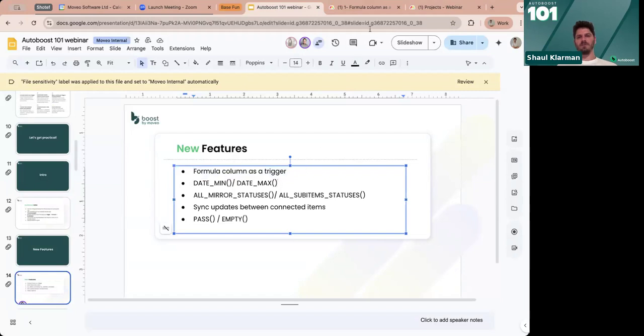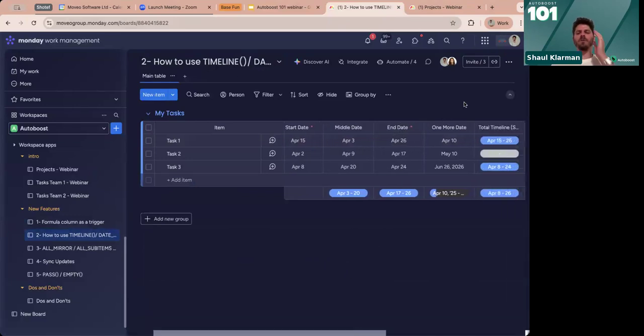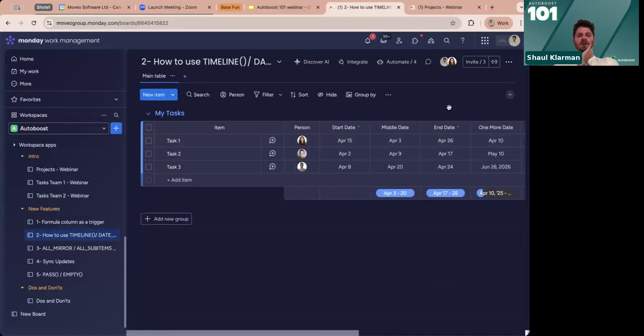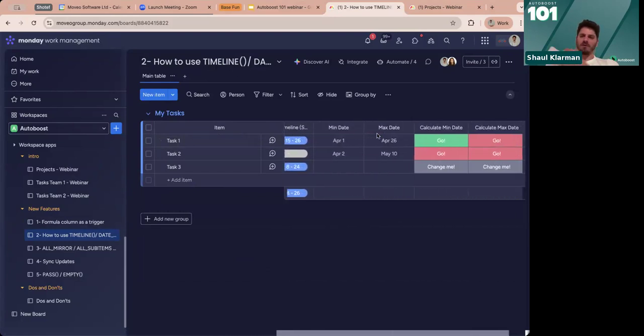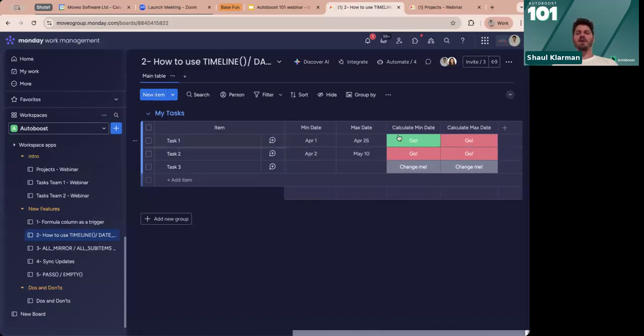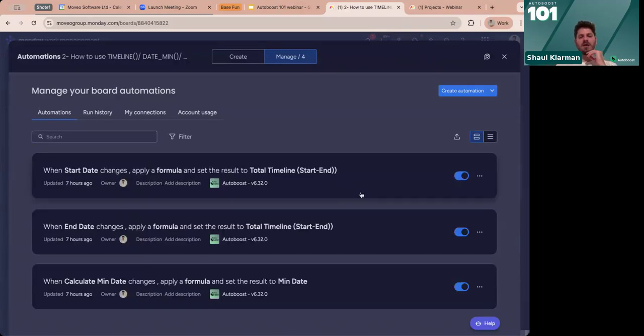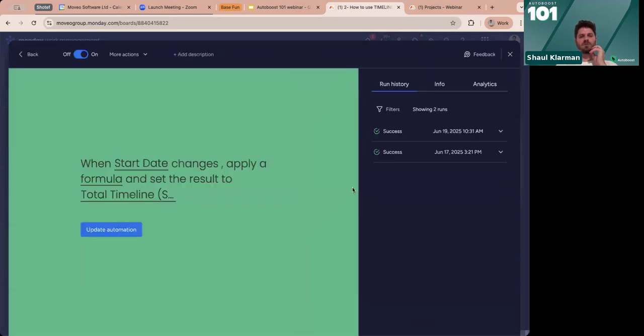Date min, date max, a new feature as well. We have a lot of use cases, and we saw it from a lot of clients of ours, that sometimes for one item, they have a lot of date columns, right? It can range in a bunch of numbers. They have a lot of date columns, and then they want a column that only tells them, you know what, give me the max date, like what's the latest of all of those dates, and for min as well, what's the earliest of all of those dates. We've incorporated those right into our specific syntax. So I'll show exactly how this works.